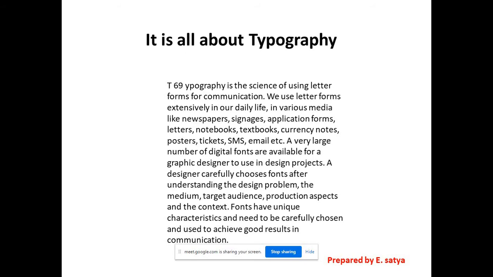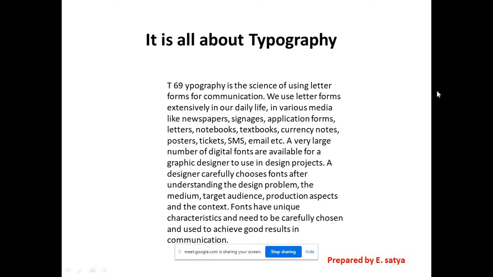So in typography design, there will be no images, illustrations or photographs. Purely we use different font styles and text, right? Here we'll understand more clearly what typography is.